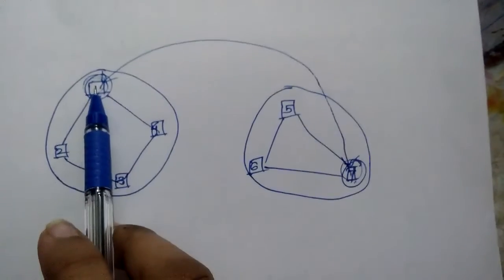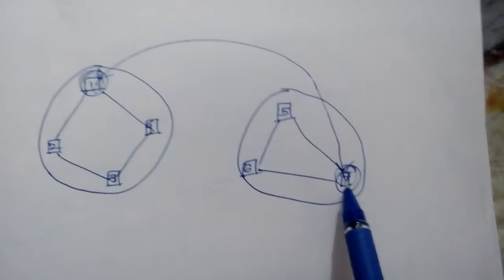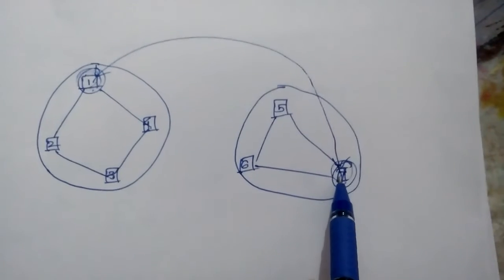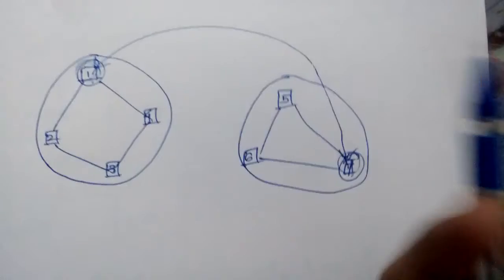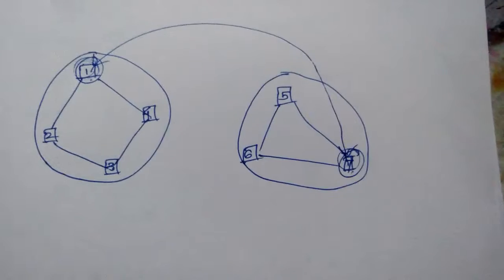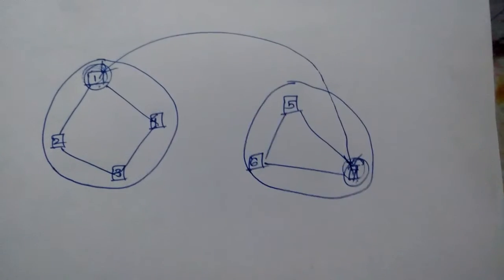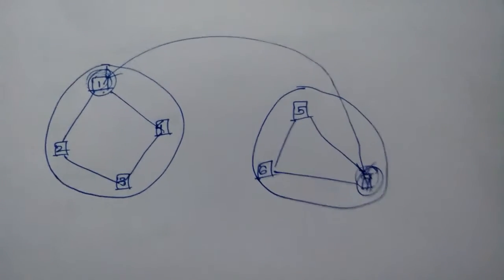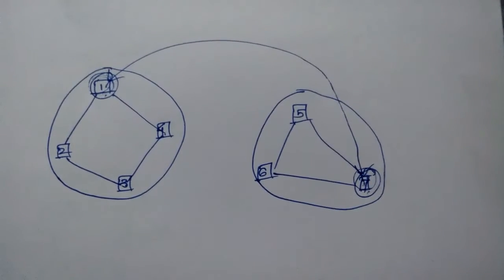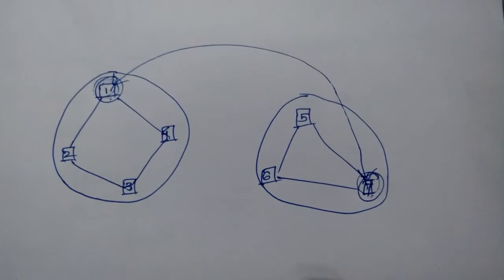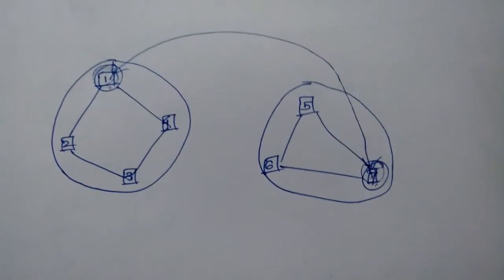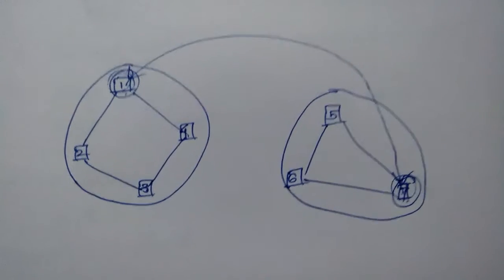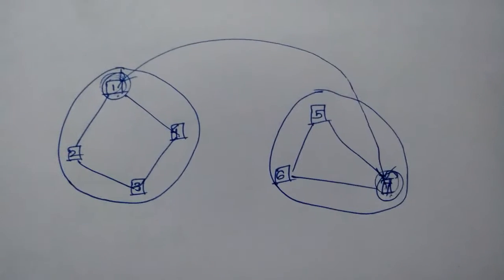So PC number 1 will have the IP address of its destination and will set that IP address on the packets so that the packets are successfully delivered to the supplied IP address only. This communication between two PCs, even though they are in different networks, becomes possible because of the IP address.